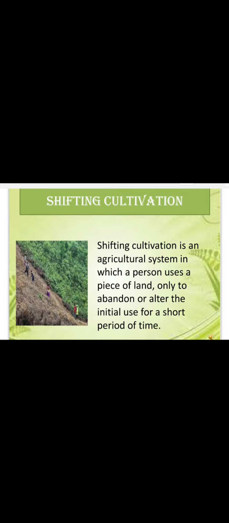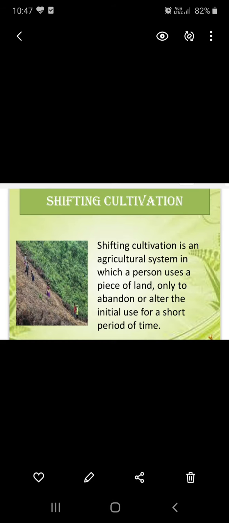In shifting cultivation, a plot of land is cleared by felling the trees and burning them. The ashes are then mixed with the soil and it makes the soil fertile. Crops like maize, yam, potatoes and cassava are grown. After the soil loses its fertility, the land is abandoned and the cultivator moves to a new plot. Shifting cultivation is also called slash and burn agriculture, remember.